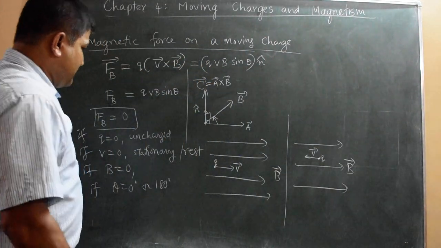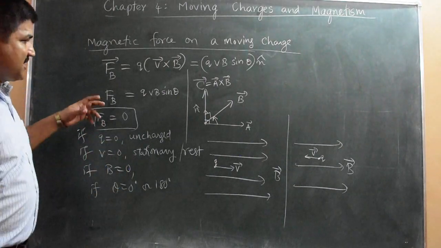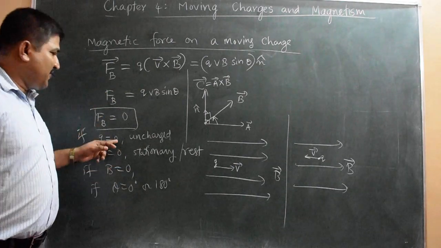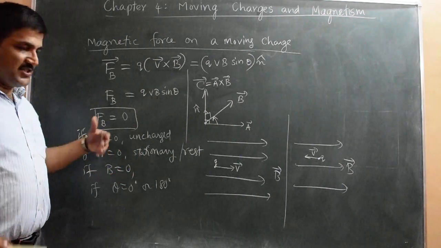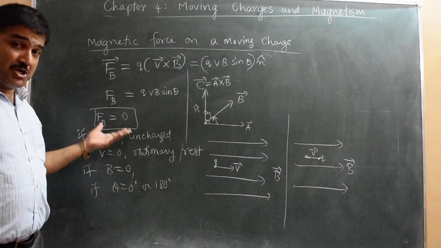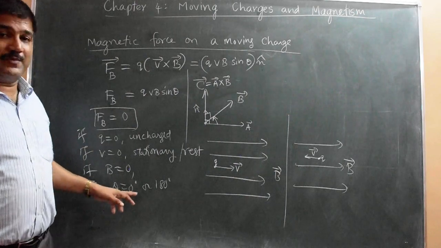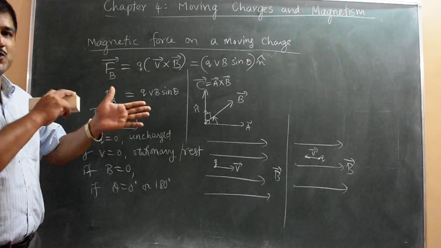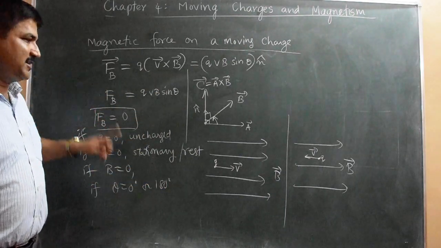In that case, what is the force on the charge? 0. So a particle experiences no magnetic force if it is uncharged, if it is stationary, or if there is no magnetic field applied. Even if it is a charged, moving particle and there is a magnetic field, the force can still be 0 if it is moving parallel to the field or opposite to the field.